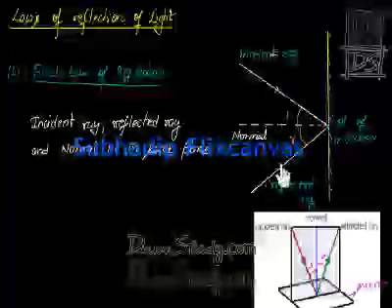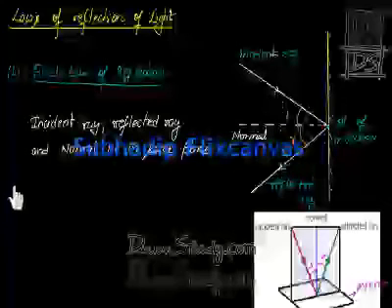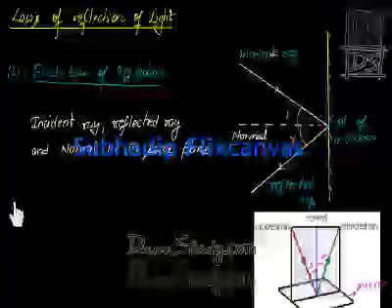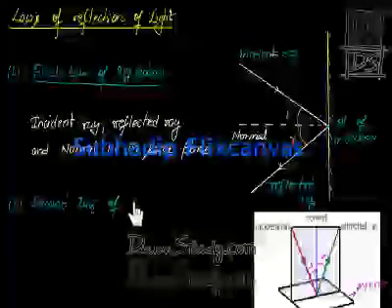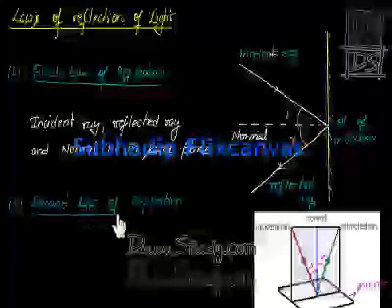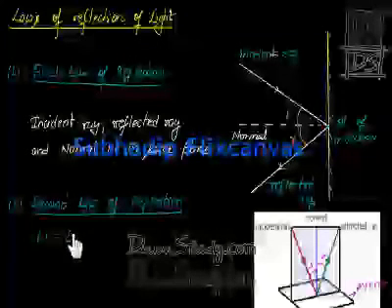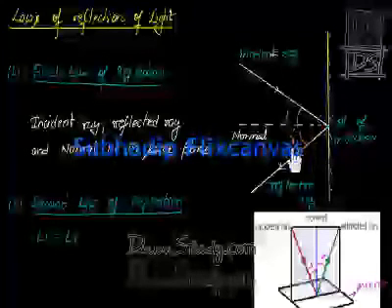The second law is more important than the first one. The second law of reflection. So what it says is very simple. It says angle of incidence and angle of reflection are equal. Means this angle and this angle both are equal always.